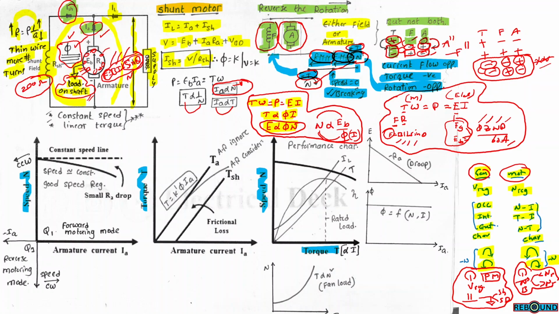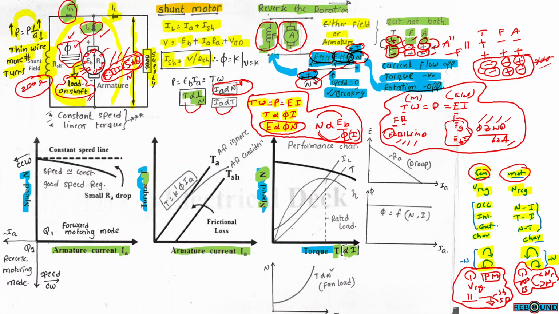So coming to characteristics, in case of a motor, speed characteristics, torque characteristics and speed torque characteristics are important characteristics. Speed characteristics: speed with reference to armature current. Torque characteristics: torque with reference to armature current. Speed torque: on one side it is speed, on the other side it is torque. Torque is also directly proportional to current. So to draw these curves, we have to refer to our basics.